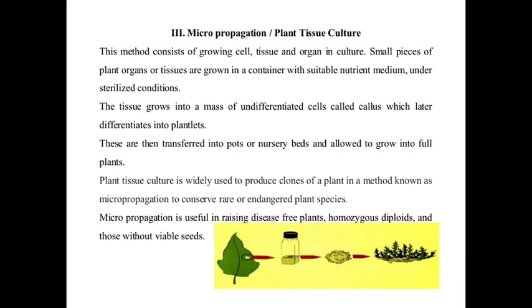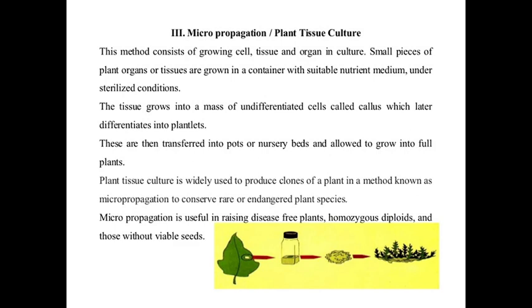This process is known as micropropagation or plant tissue culture. A cell is taken and placed in a nutritive medium containing nutritional material under sterilized conditions. Under those conditions it forms a callus, and that callus develops into a plantlet. The plantlet is then transferred into the nursery bed and allowed to grow into a full plant.